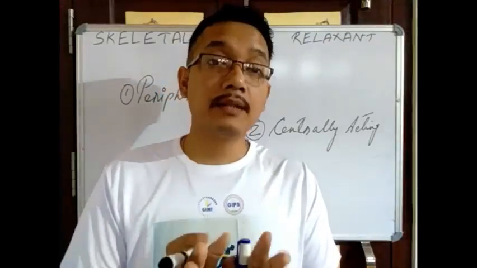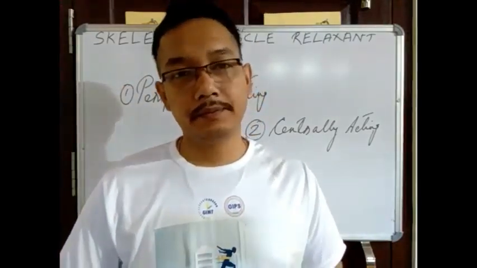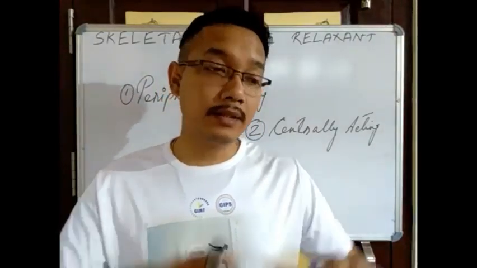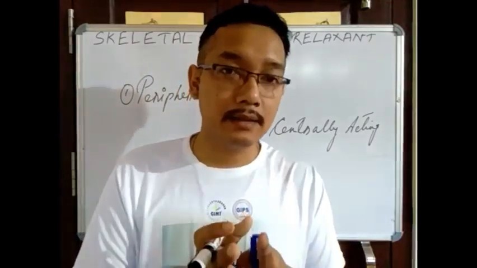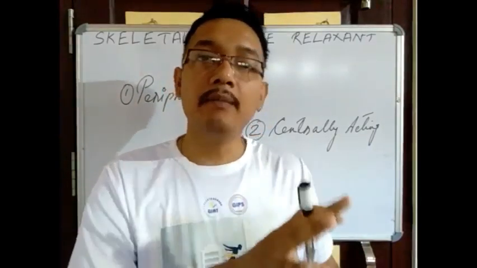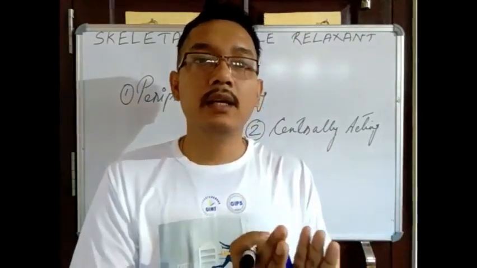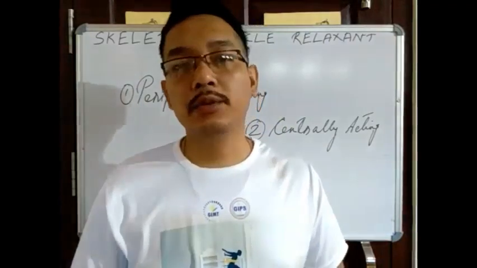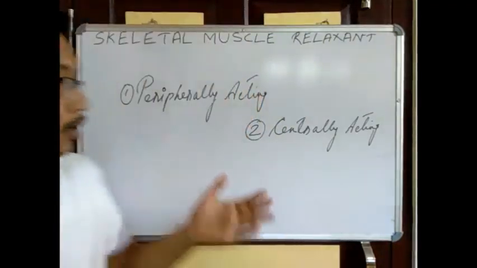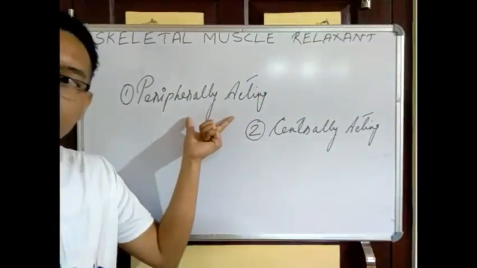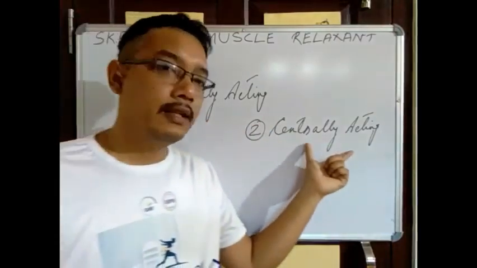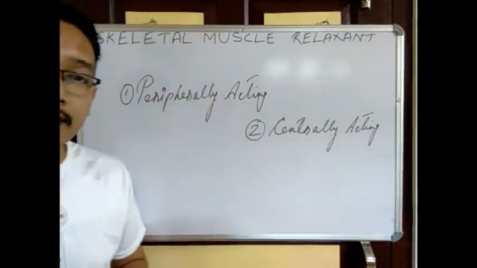These skeletal muscle relaxants can be of two types, depending on the site where they are acting. ये कहाँ पे जाके काम करता है उसको लेके, depending on that one, it can be divided in two types. Here I have written, one is the peripherally acting, second one is the centrally acting.